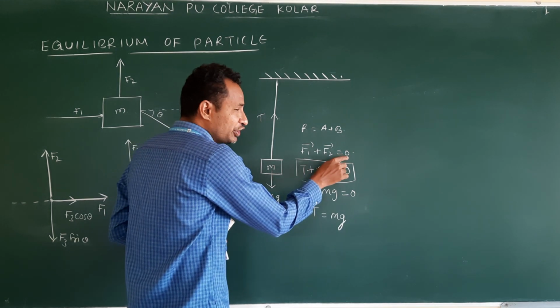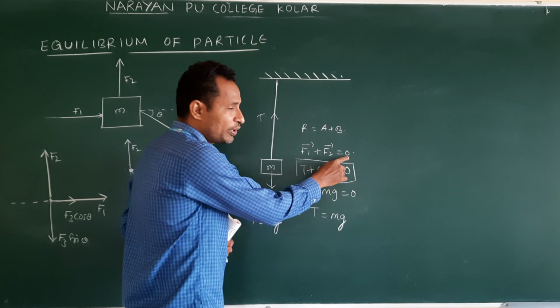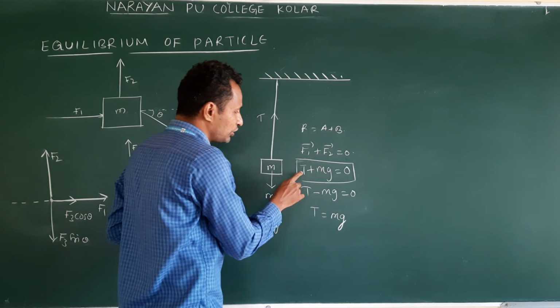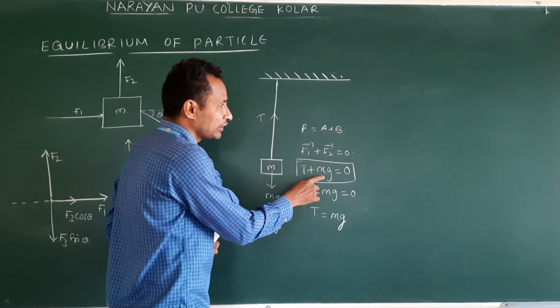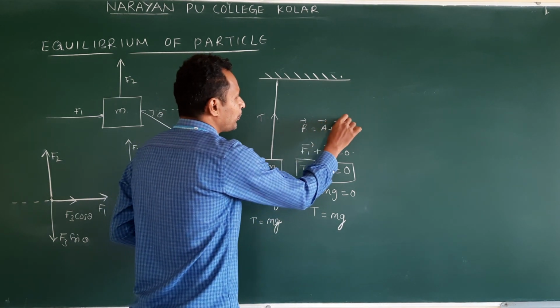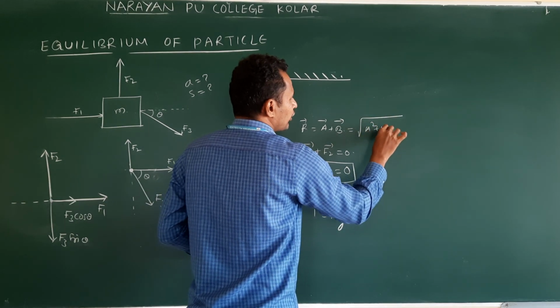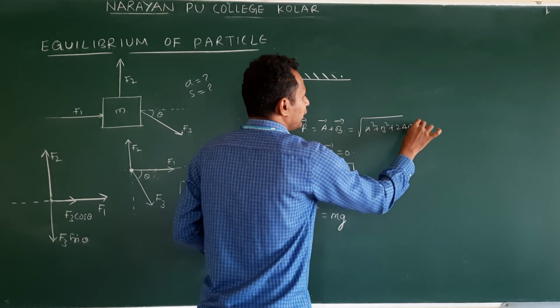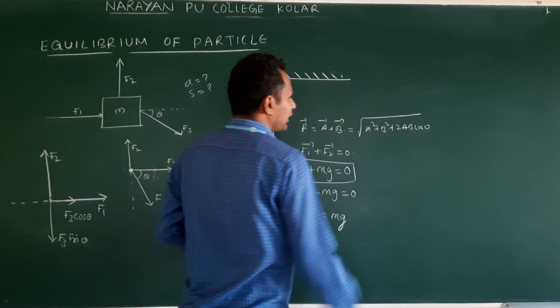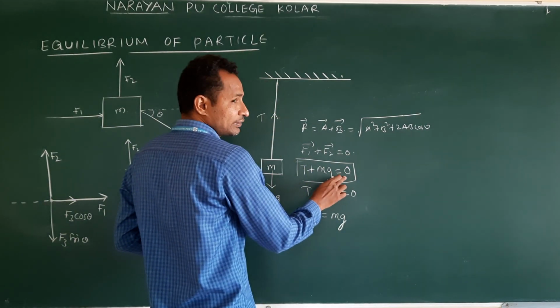Why did I write 0 here? According to the equilibrium statement, net force is 0. How many forces are acting? Two forces. One force is T, another force is mg. So if you follow R is equal to A plus B, what is this formula? Under root of A square plus B square plus 2AB cos theta. Am I correct?